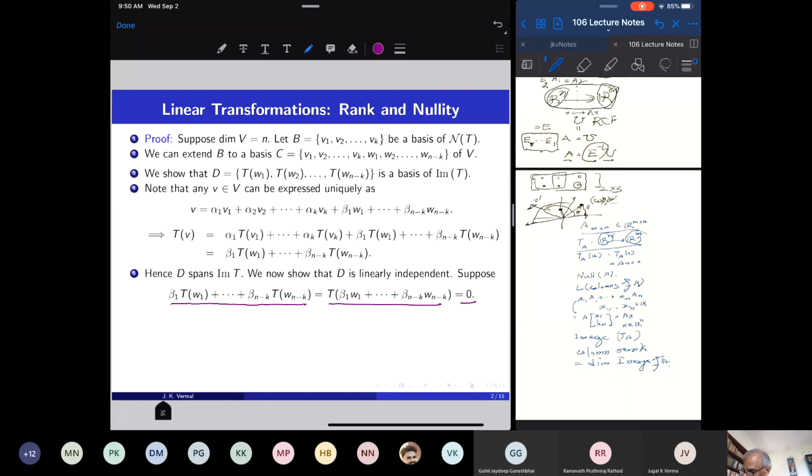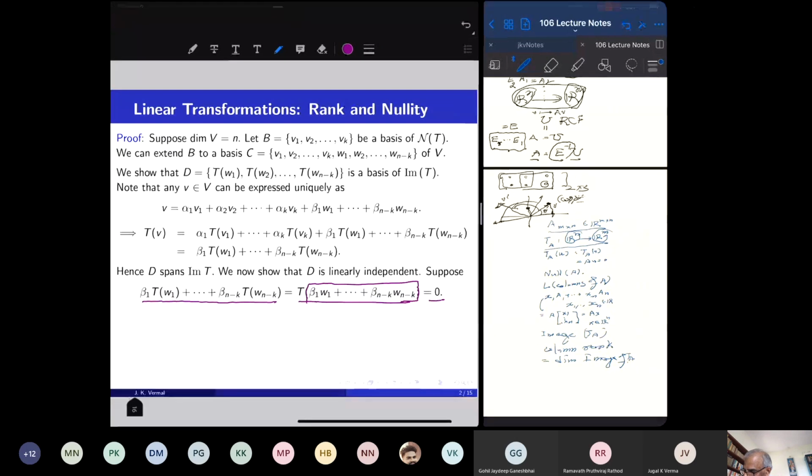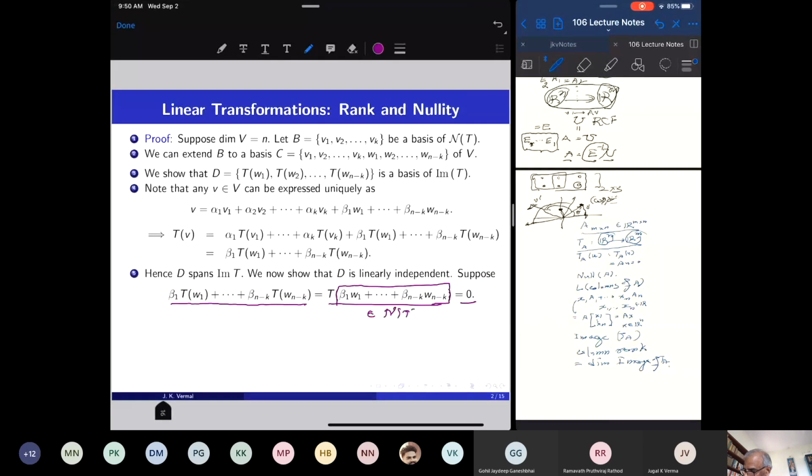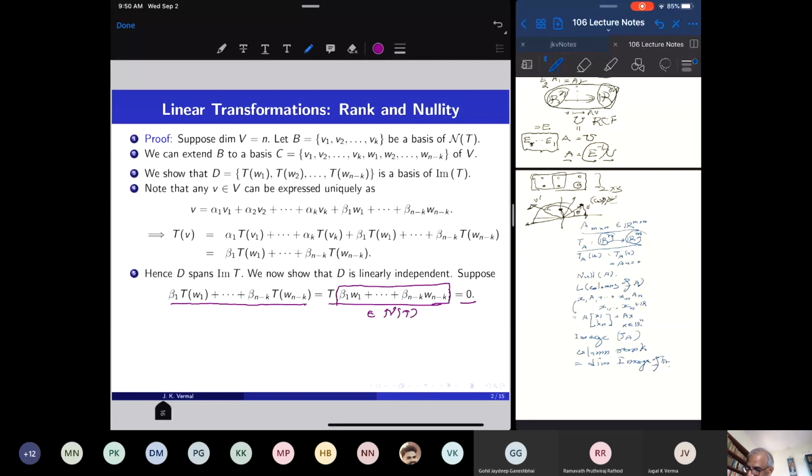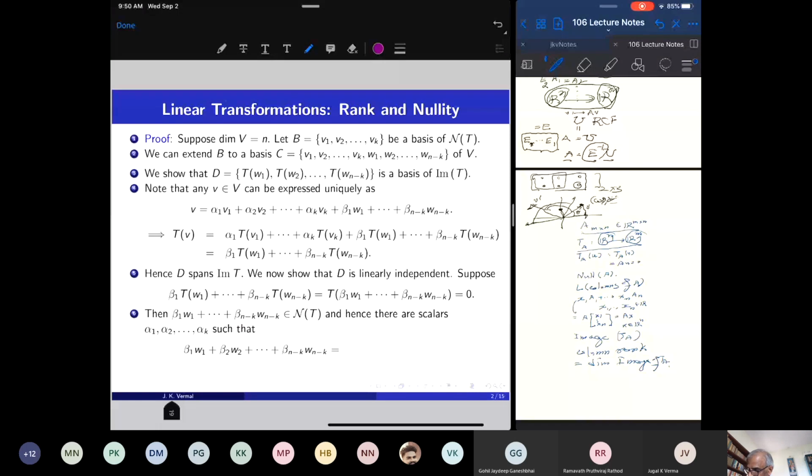If it is equal to 0, then this vector beta 1 W1 plus up to beta n minus k Wn minus k is mapped to 0, and therefore this is in the null space of T. Once the vector is in the null space, then I know a basis of the null space, and therefore this vector is a unique linear combination of vectors in the basis of the null space of T, and therefore there exist unique scalars alpha 1, alpha 2, up to alpha k, so that this is a linear combination of the Vi's, because this vector is in the null space.